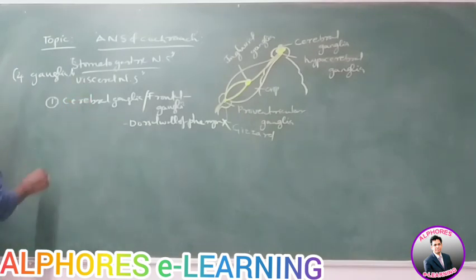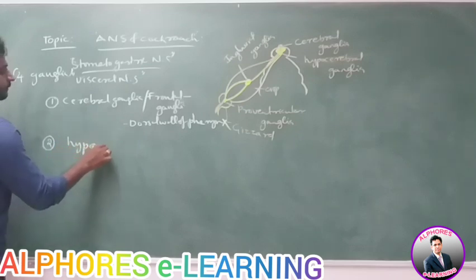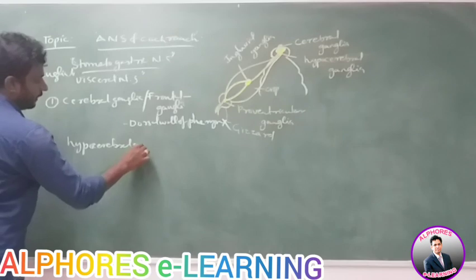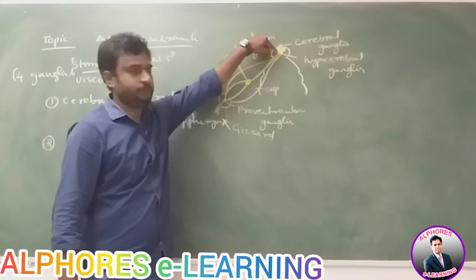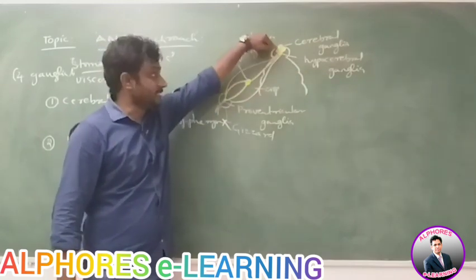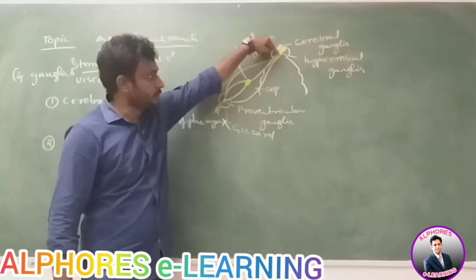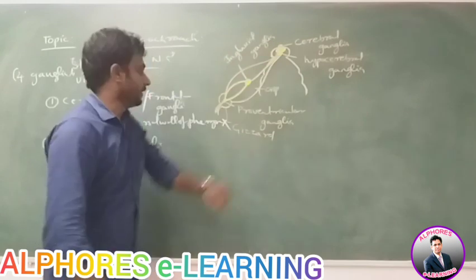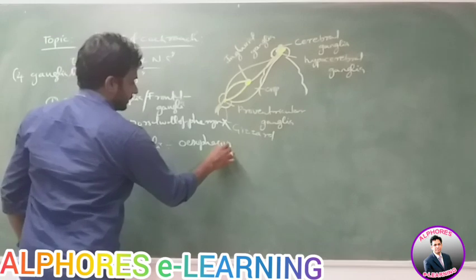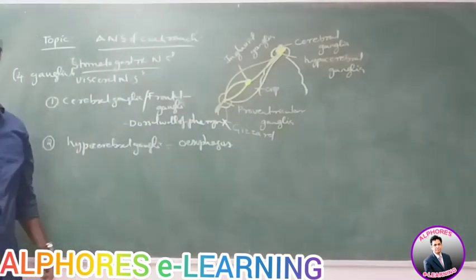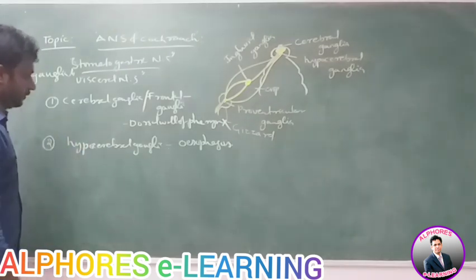Next, the second ganglia is the hypocerebral ganglia. Hypo means below, cerebral means brain. Just below the brain also one ganglia is present, which is called hypocerebral ganglia. It is located on the wall of the esophagus. This is the second ganglia present in the ANS of cockroach.